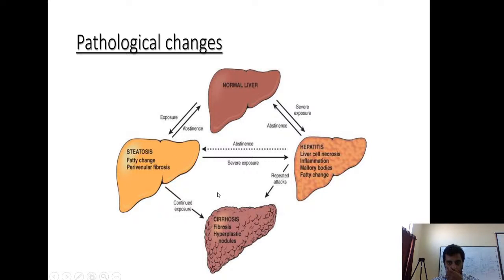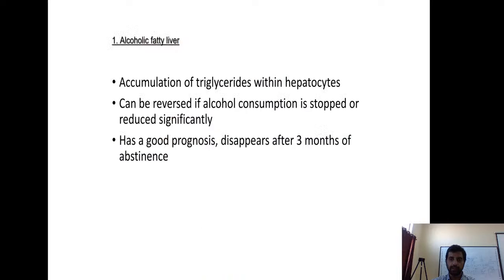So what happens if the patient continues to drink a high dose of alcohol? He can progress to hepatitis, or he can directly progress to cirrhosis. And if this person stops drinking alcohol, he can become normal, or he can become a fatty liver, which will further become normal at a later stage. Once you progress to cirrhosis, even if you stop alcohol, there is nothing you can do about it. But at the level of steatosis and hepatitis, if you stop alcohol, the patient can revert to a normal liver. That's what I wanted to explain.